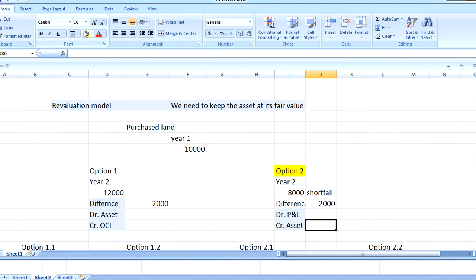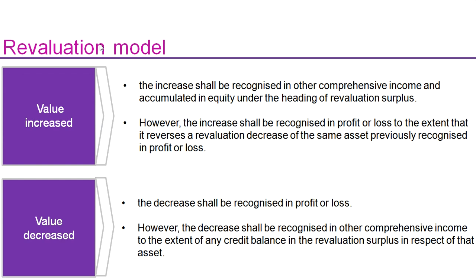For an increase, we debit the asset; we have to credit it when the value declines by 2,000. So we have credited the asset and charged the loss to profit and loss, because we debit all expenses and losses and credit all gains and income. So we have debited profit and loss. Here the value has decreased, and the decrease shall be recognized in profit or loss. So we have covered the first point of both: value increase and value decrease.